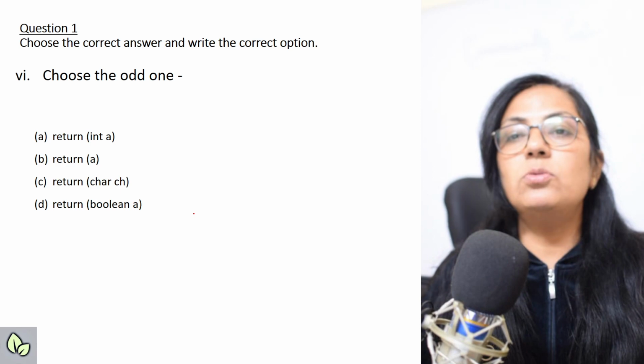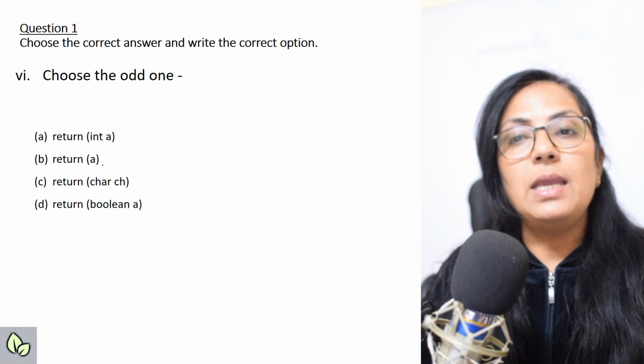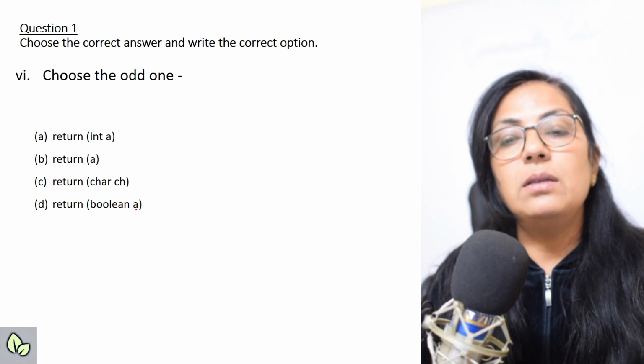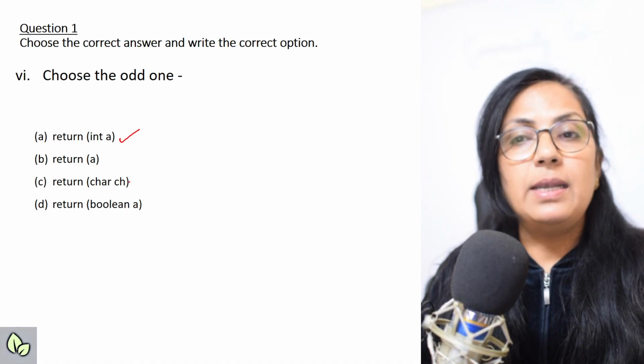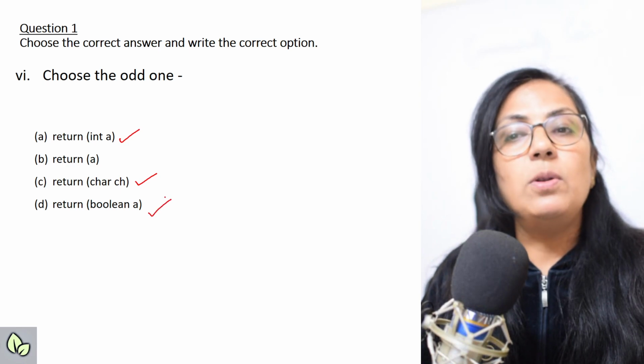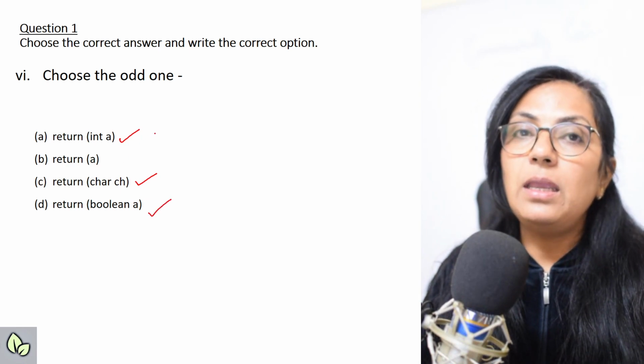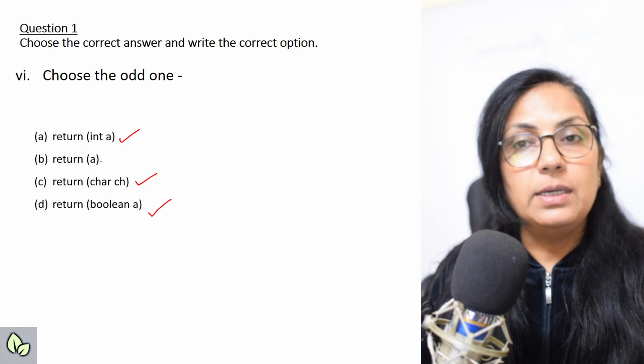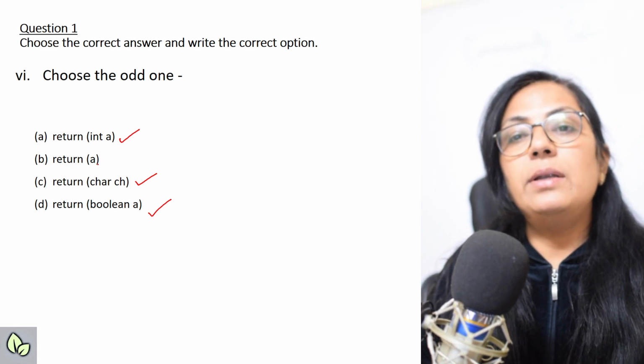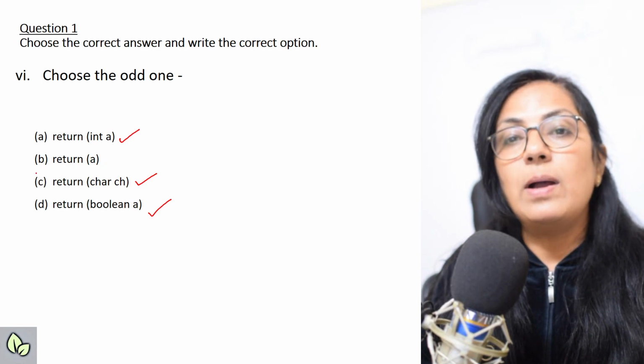The next question, choose the odd one. Return int a, return char ch, return boolean name. If you notice, return int a, we never write like this. Char ch, we never write. Boolean a, we never write. So all these are the invalid usage of return statement, right children? And return a is the correct one.